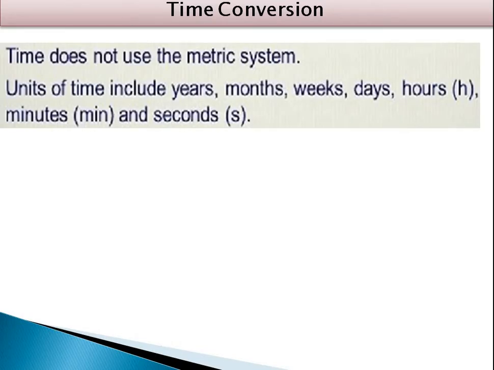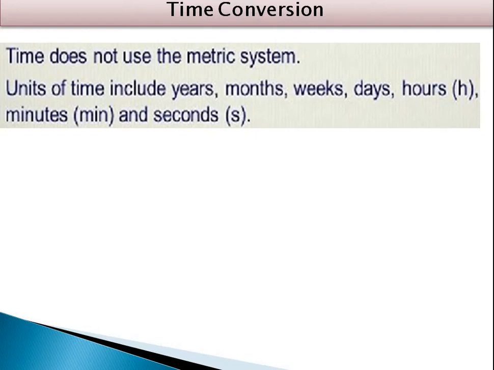Now another parameter which is most commonly used everywhere is time. Time does not use the metric system, but units of time include year, month, week, days, hours, minutes and seconds.